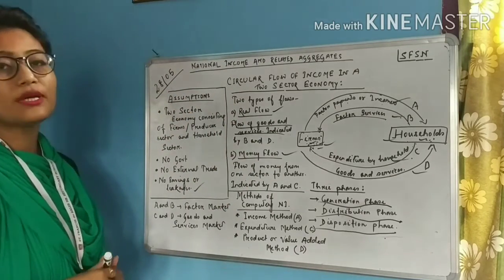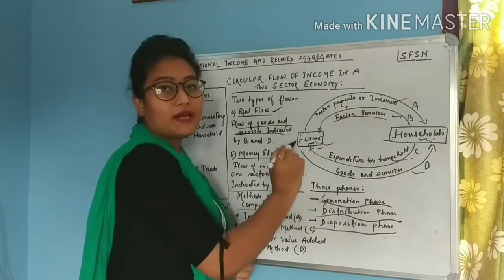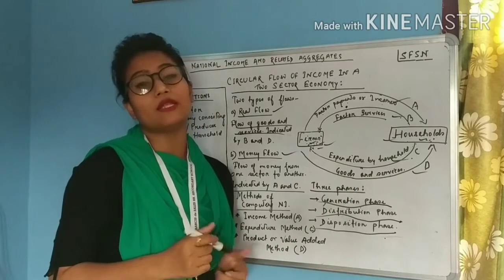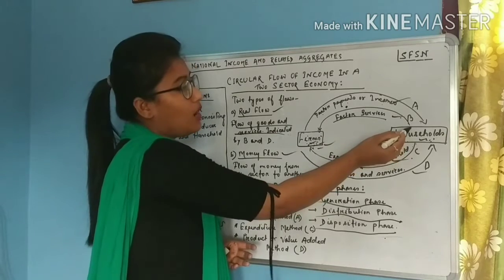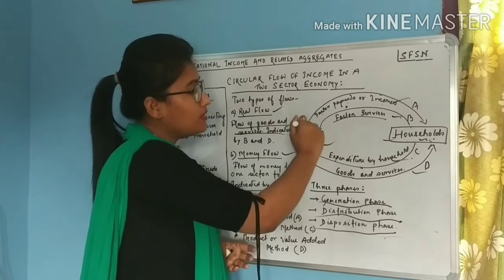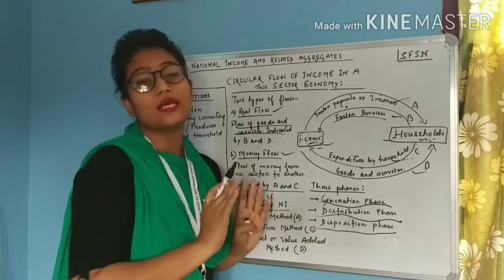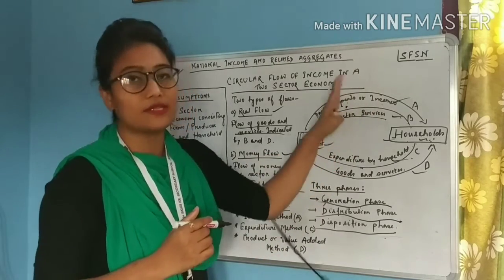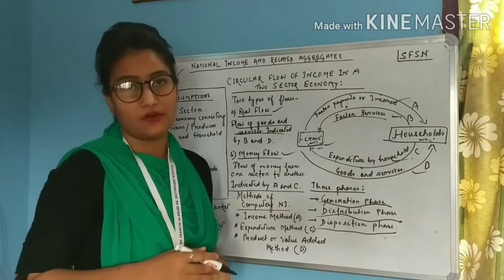And students, here you can see two types of markets. One is the factor market and another one is the goods and service market. Factor market means where the buying and selling of factors takes place. So what happened? The households have given their services as factors, and in return the factor payments are made by the farms to the household. So this is about the factor market. It shows the working of the factor market. Factors are hired for production and in return they are paid for their service.